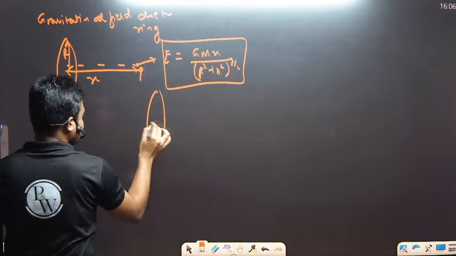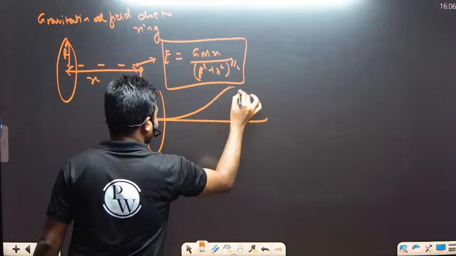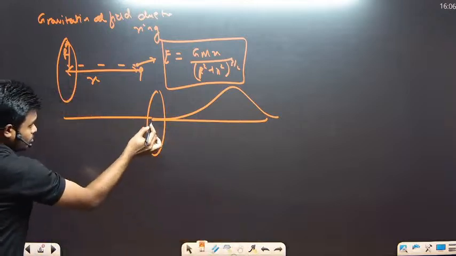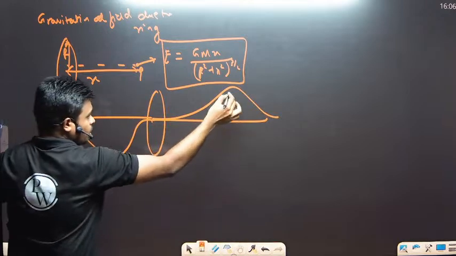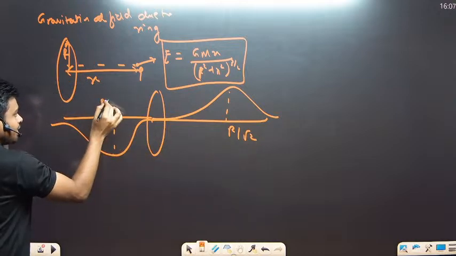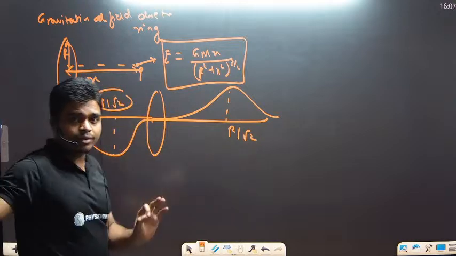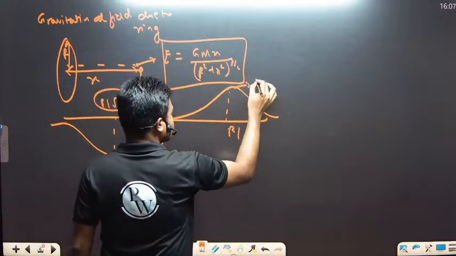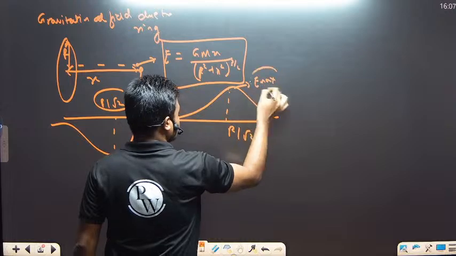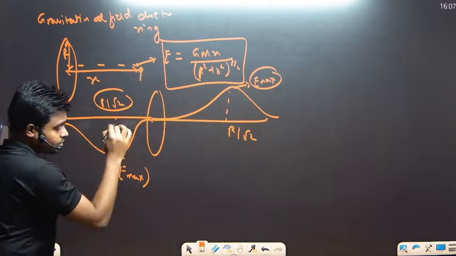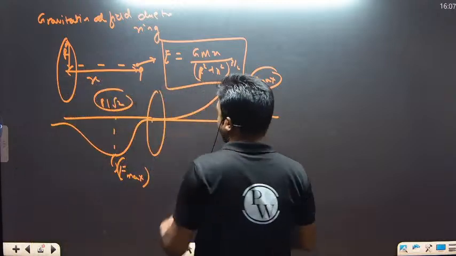If you see the graph of this, the gravitational field intensity, if you go on both sides, at this particular point the distance is r by root 2, and at this particular point the distance is again r by root 2. At r by root 2 on the positive side and r by root 2 on the negative side, the gravitational field value is maximum. So at this point gravitational field is maximum, and at this point also the value is maximum. So this is the gravitational field due to a ring.